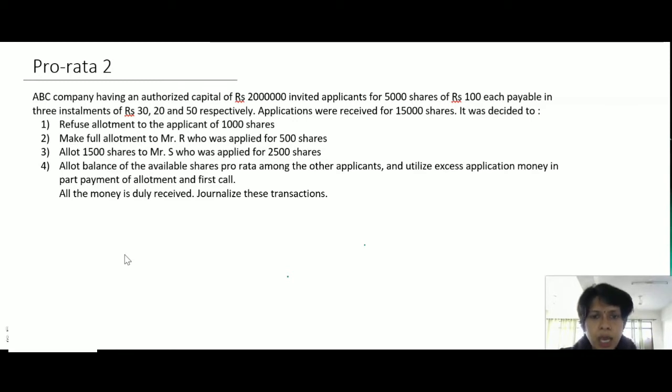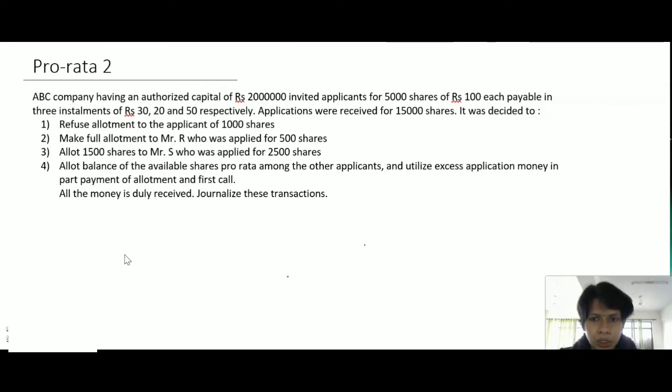It means we have allotted all shares to Mr. R's category. Allot 1,500 shares to Mr. S, who applied for 2,500 shares. Allot the balance of the available shares pro rata among the other applicants and utilize excess application money in part payment of allotment and first call. All the money is duly received.